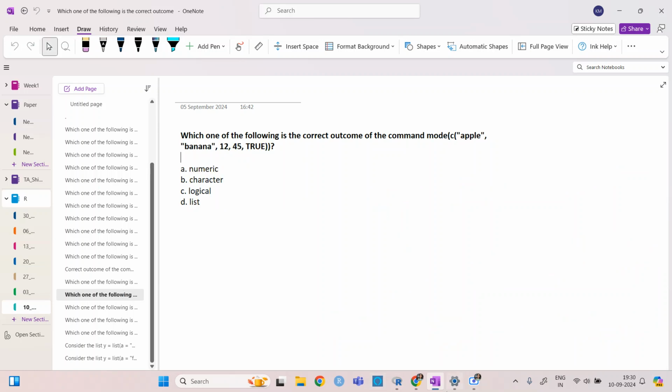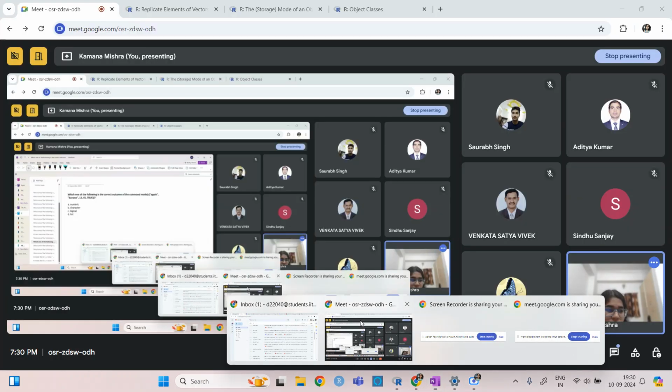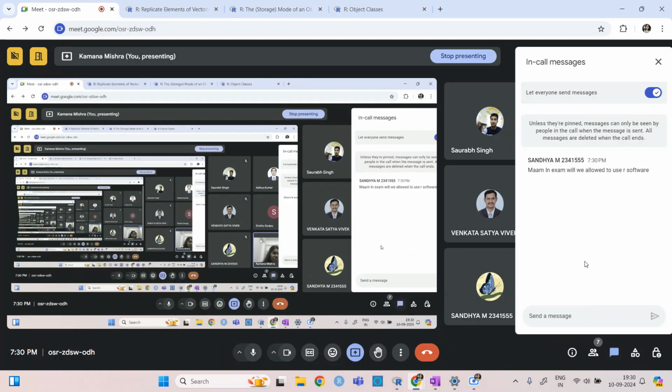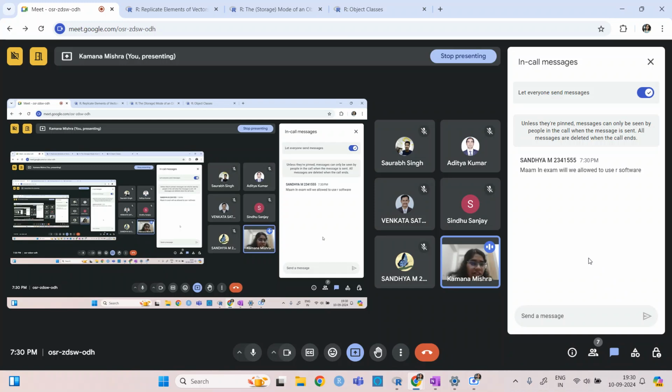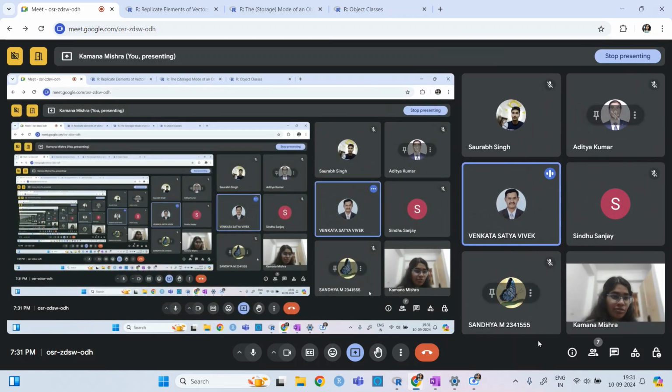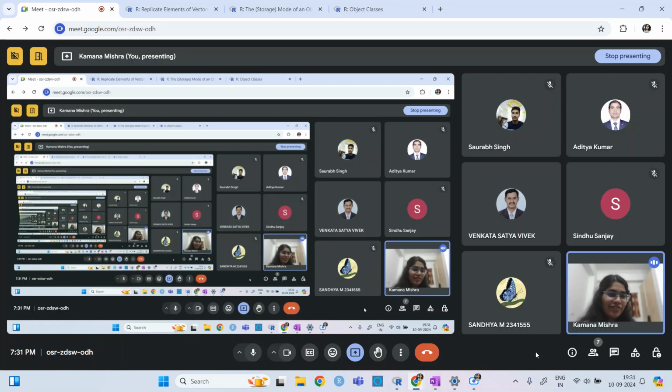Is there any question? In the exam, will we be allotted to use our software? No, ma'am. They won't give. I don't know. We need to depend only on the syntax. Okay. I have no idea. I mean, I'm just for the problem solving session.